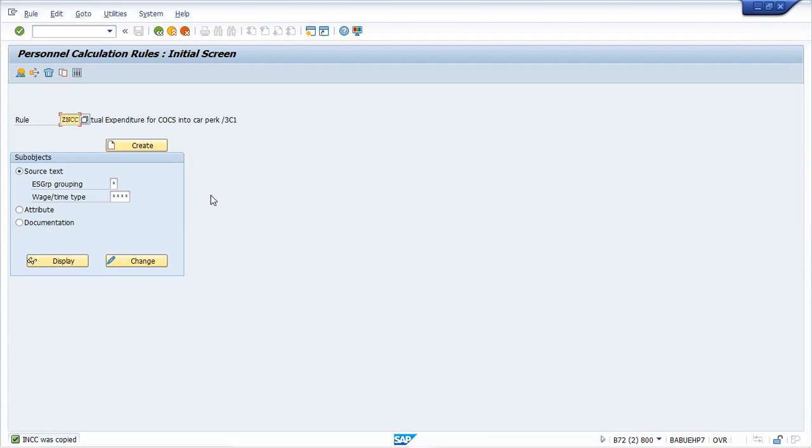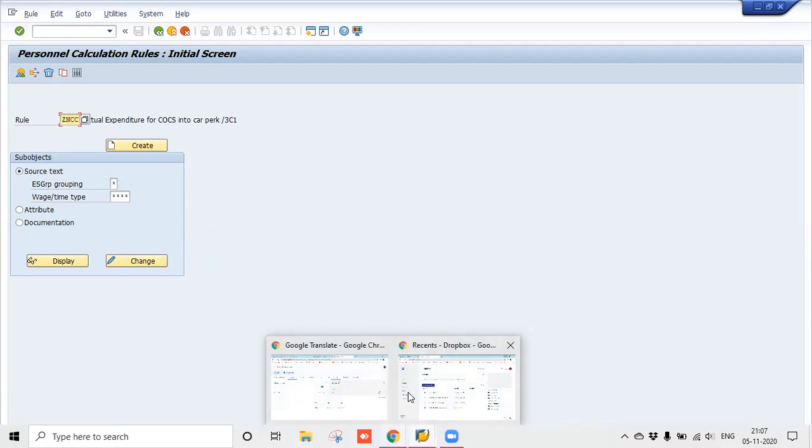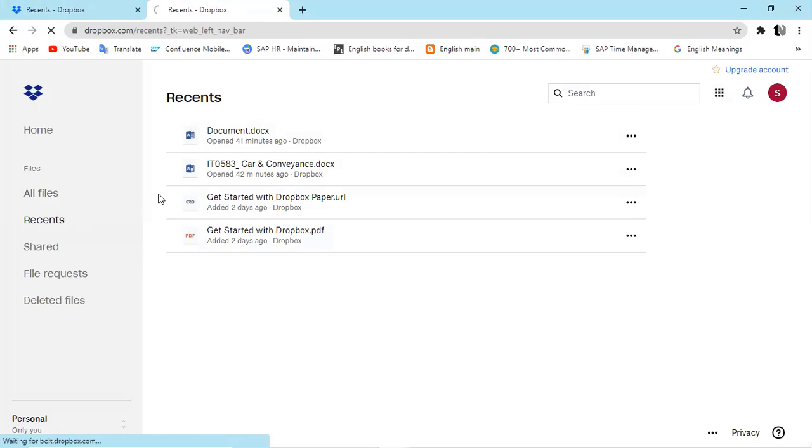Any question here? So everything we have covered. Just to summarize, in car and conveyance we have seen the rules part. We have gone through the different car and conveyance infotype 583. Then we have seen the different conveyance types, which are defined in your table T7INCA.